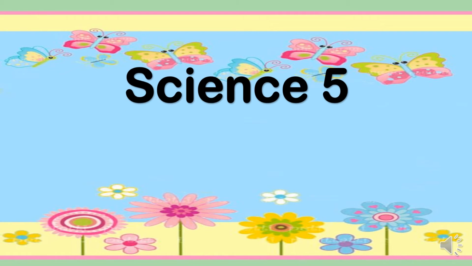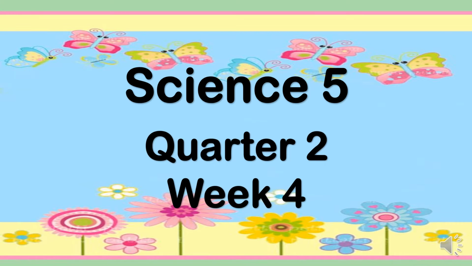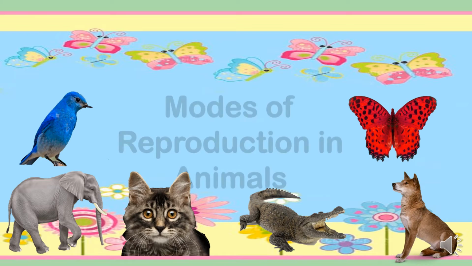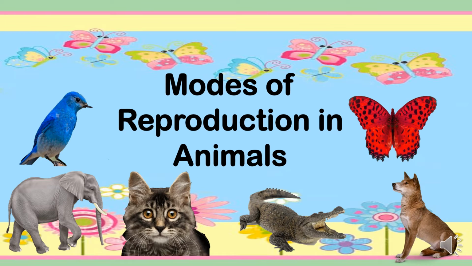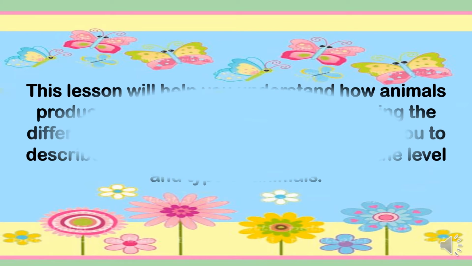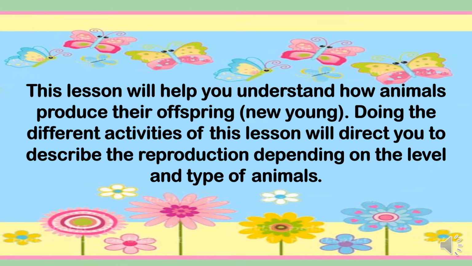Good morning, learners! Our subject for today is Science 5 for Quarter 2, Week 4. And our topic is Modes of Reproduction in Animals. This lesson will help you understand how animals produce their offsprings or new young.